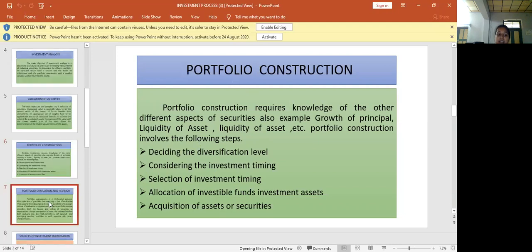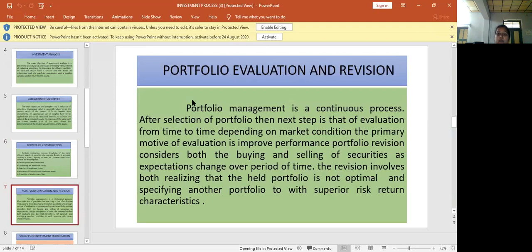And the final step in the investment process is portfolio evaluation and revision. We have to evaluate the portfolio, whether it is working or not, whether our anticipation is right or wrong. Portfolio management is a continuous process. After selection of the portfolio, the next step is the evaluation from time to time, at the end of the financial year, or mid between the financial year, depending on the market condition.